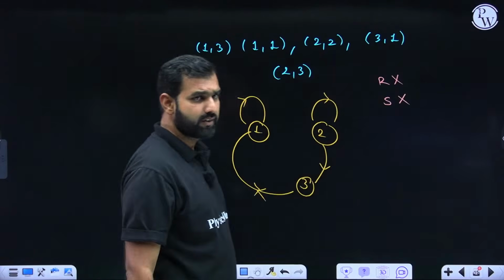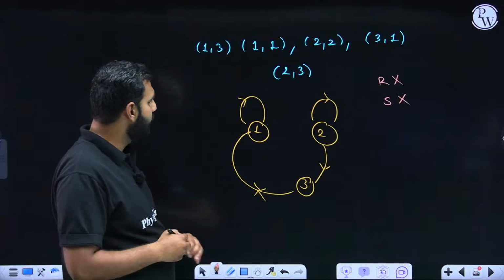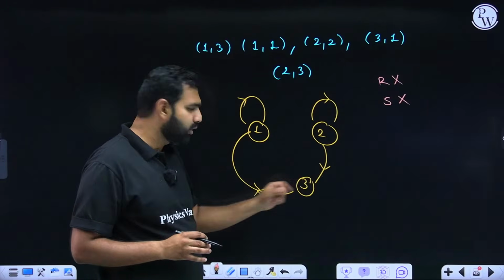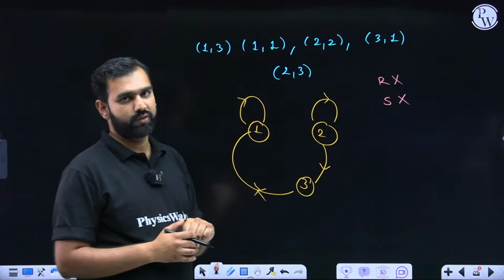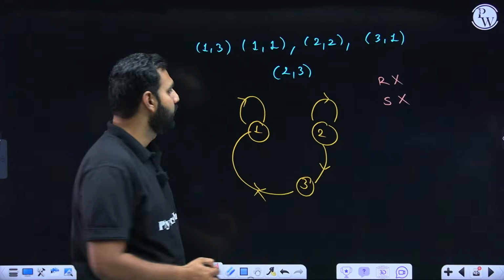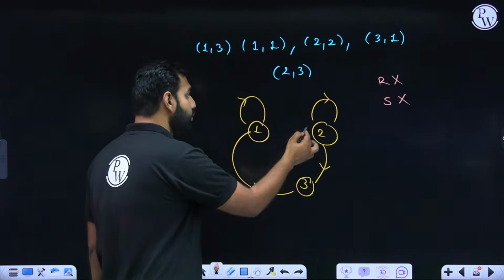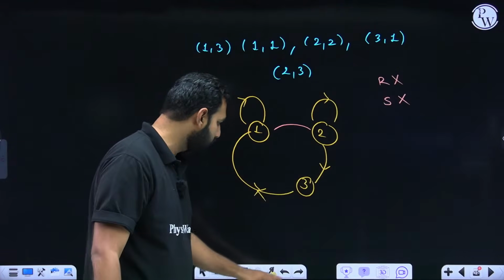The same logic can be checked for it being transitive as well. For transitive, the idea is really simple. Let's say 2 is taking me towards 3, 3 is taking me towards 1. So 2 should also take me towards 1. Did you understand this? From 2, I got to 3. From 3, I got to 1. So 2 should also have a direct link towards 1,